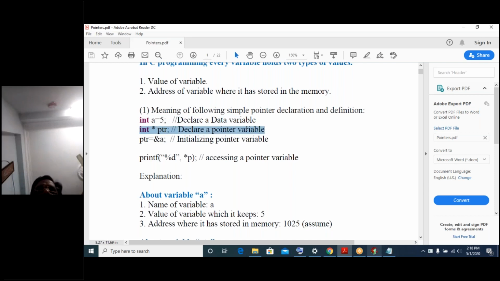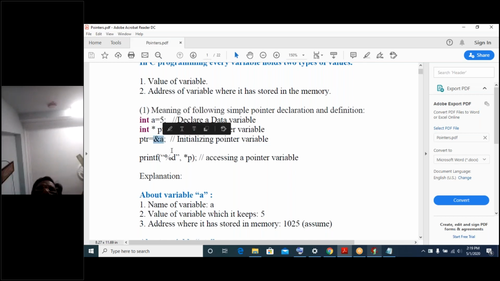The declaration of a pointer variable has the syntax: data type, star, and the ptr variable, followed immediately by a semicolon. Next is initializing the pointer variable. As we have the pointer variable ptr, we have to initialize a value into it. So can I say that ptr = 5? No, because it won't accept it. As per the definition, only an address can be stored into a pointer variable. Only the address value can be stored. So how is it created? We will see that.